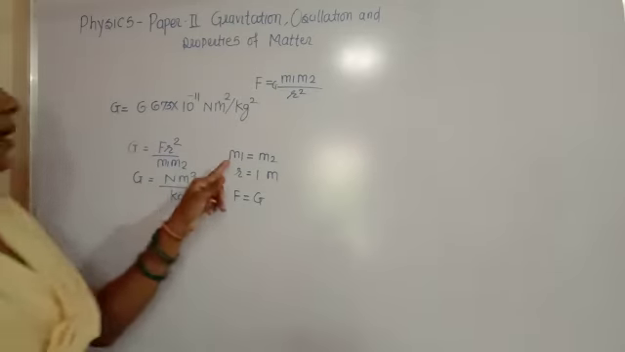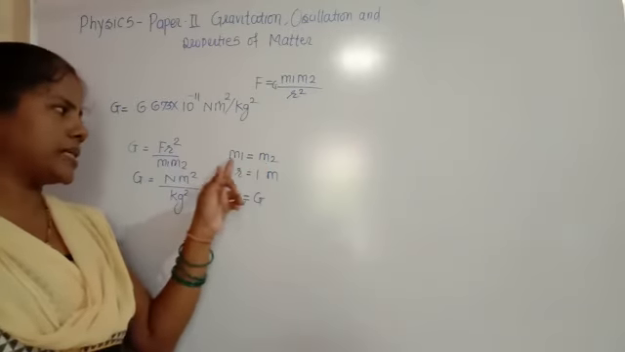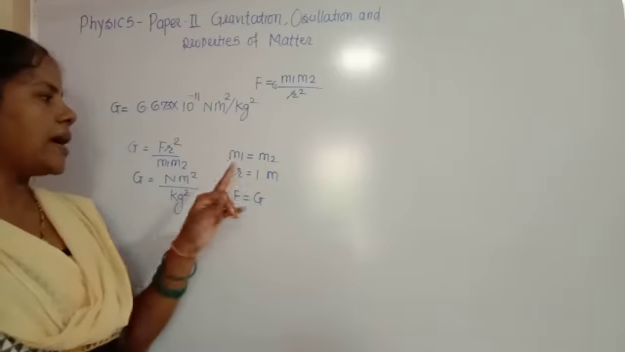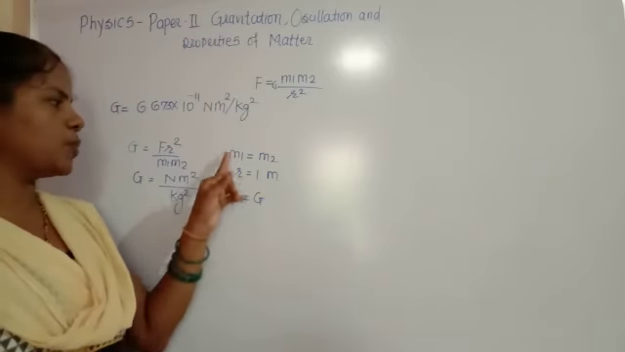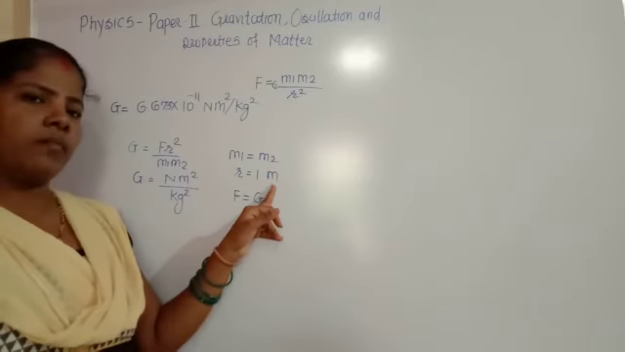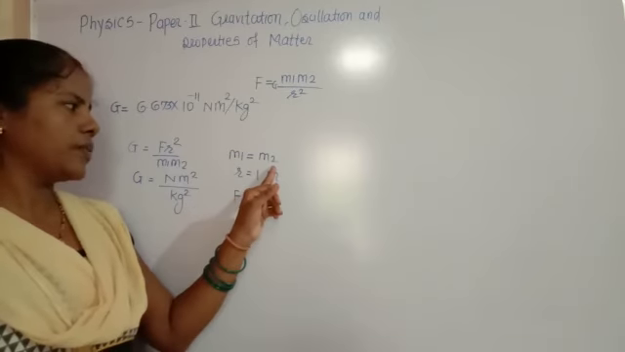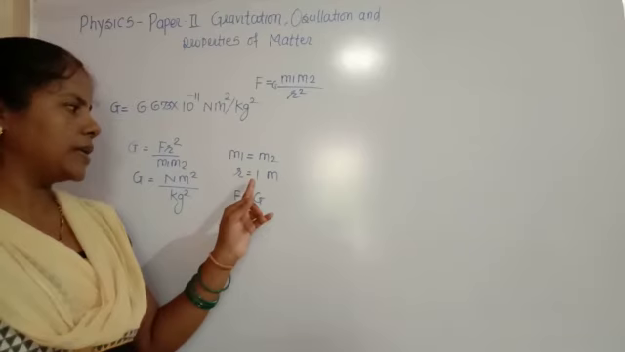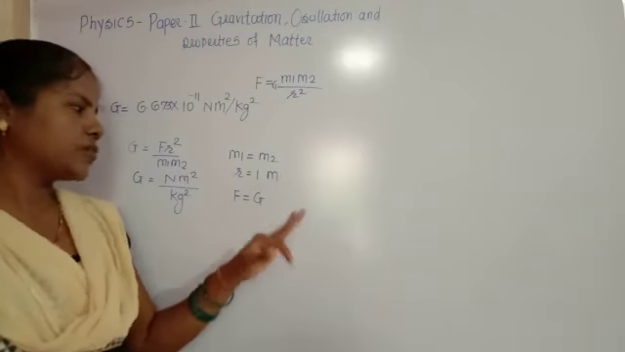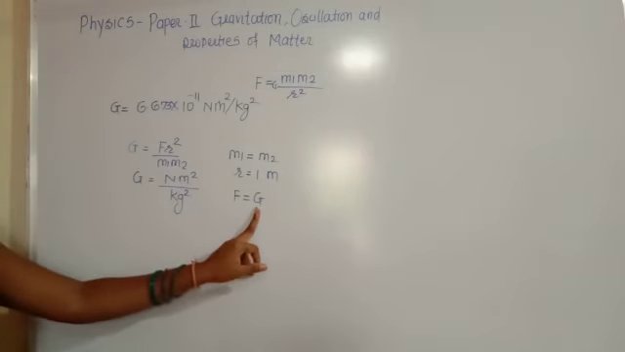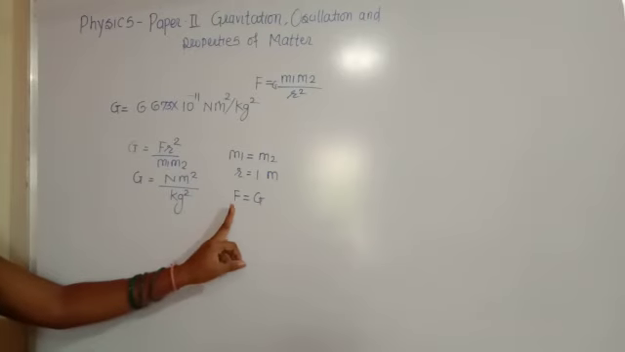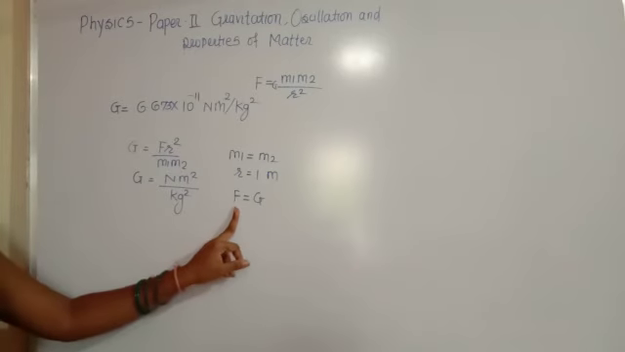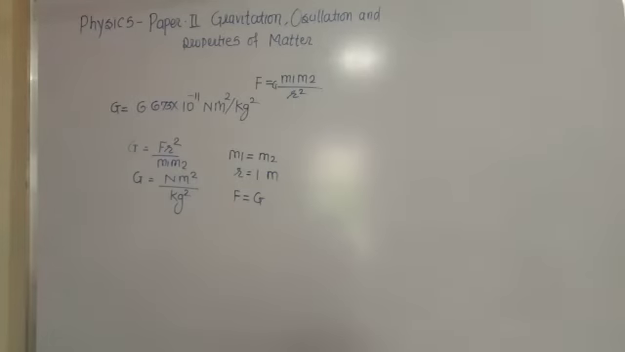Meaning, when we take m1 equal to m2, the same masses of the two particles, and the distance between these two particles is 1 meter, in that case we say that the gravitational constant capital G is numerically defined as the gravitational force F equal to G. So these are the basic ideas about Newton's law of gravitation.